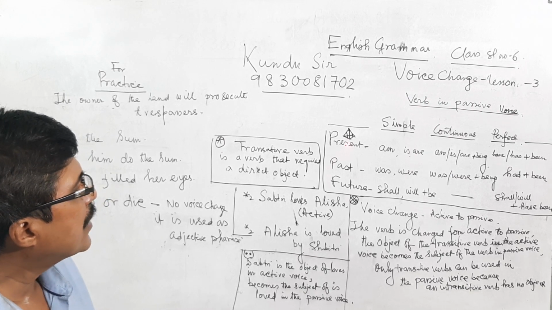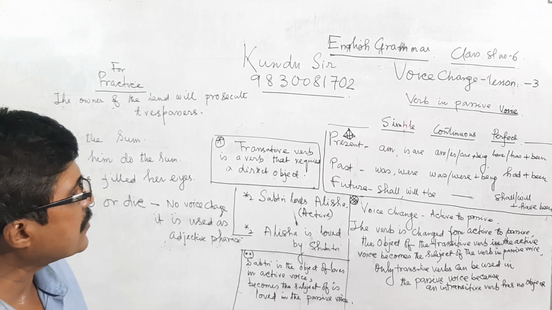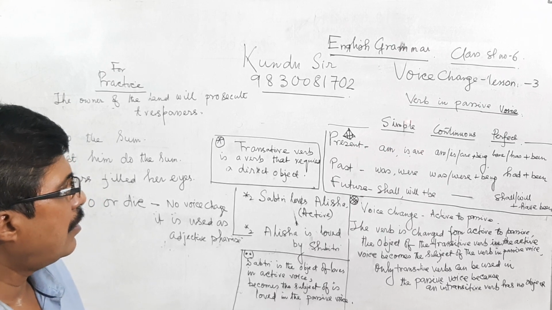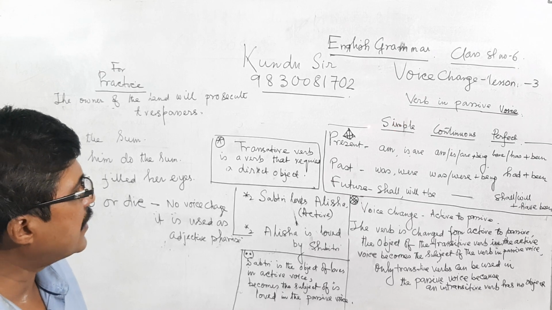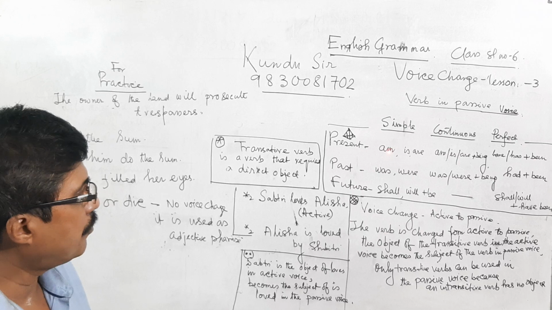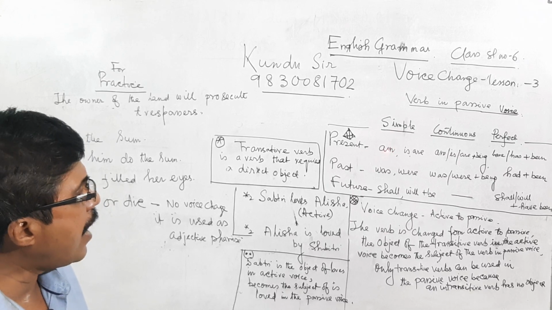In the simple present tense, in the passive voice, as a be verb we are using am, is, are.